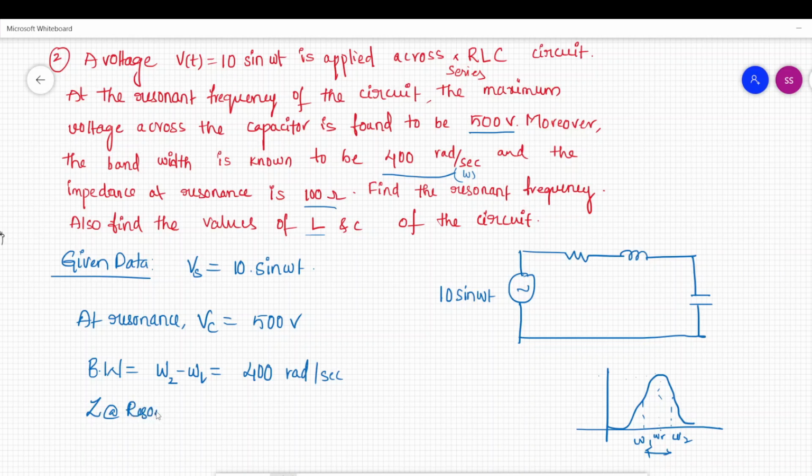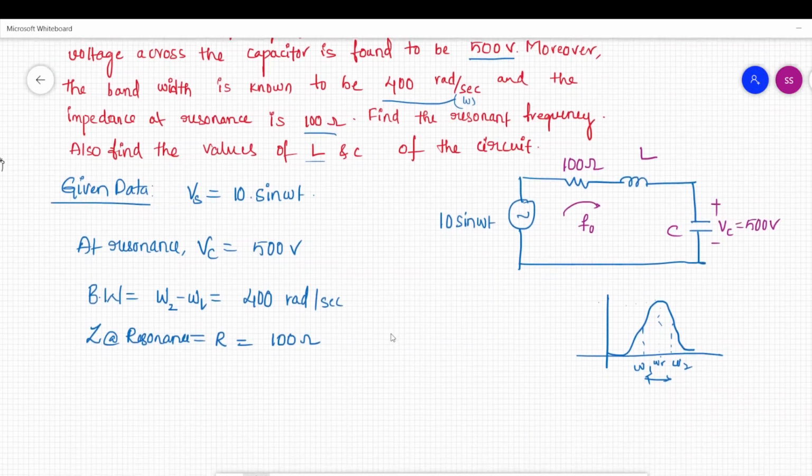And the impedance of the circuit at resonance, Z at resonance. What is Z at resonance? That is nothing but the resistance of the circuit, that is 100 ohms. Then we need to find the resonant frequency. So the given resistor is 100 ohms, and the voltage across the capacitor Vc at resonance is 500 volts. We need to find the L and C values and the resonance frequency of the circuit.